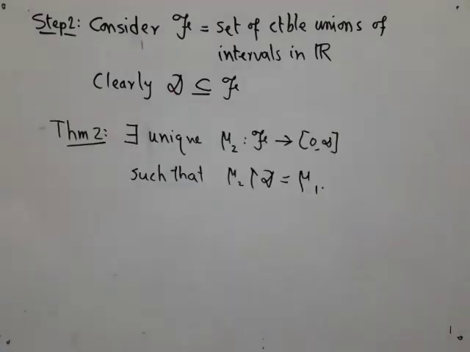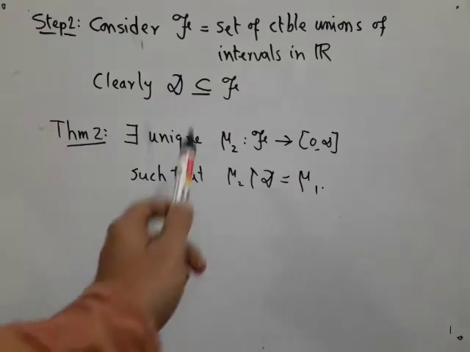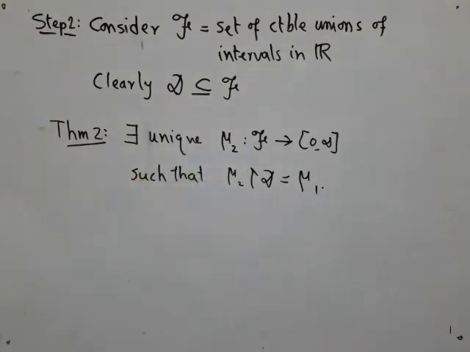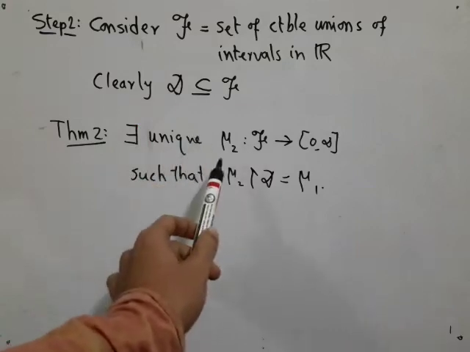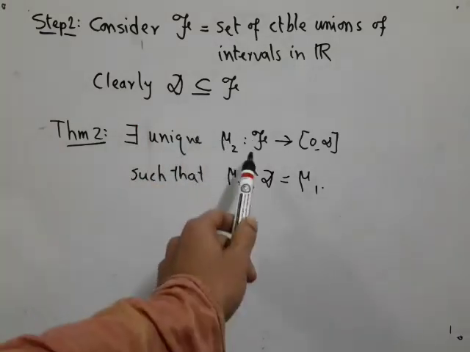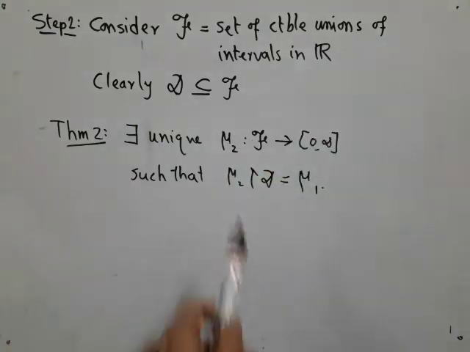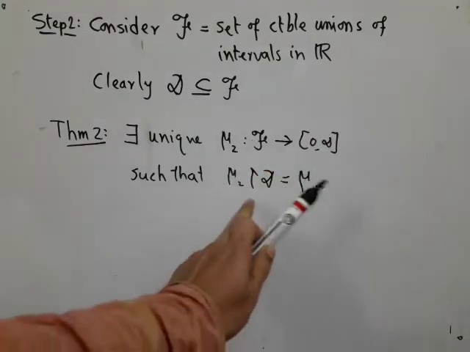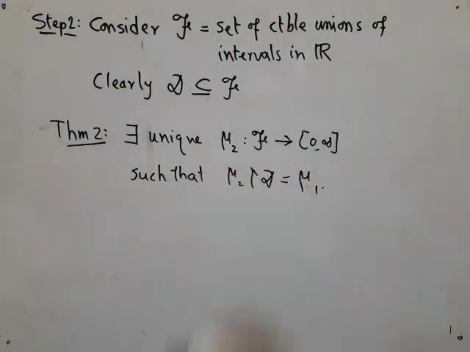Then we can extend this mu1, which we just constructed, uniquely to a mu2 on script F. The precise statement is there exists a unique mu2 from script F to the extended line such that if you restrict mu2 onto script D, that is the restriction notation, then it is mu1.